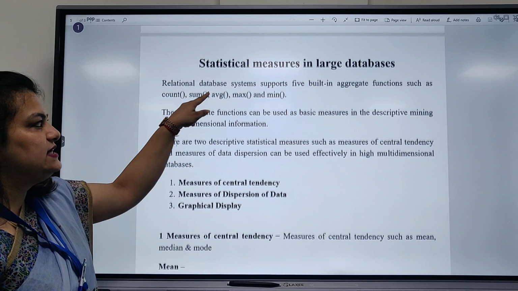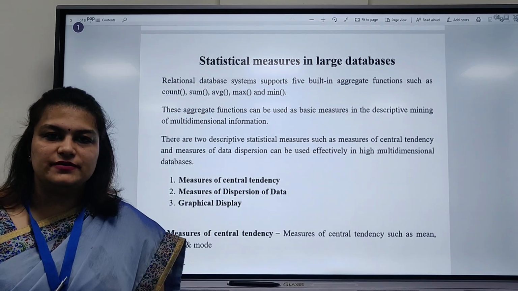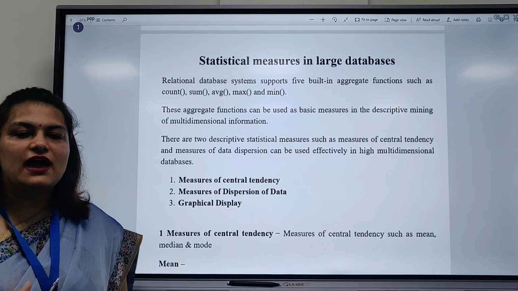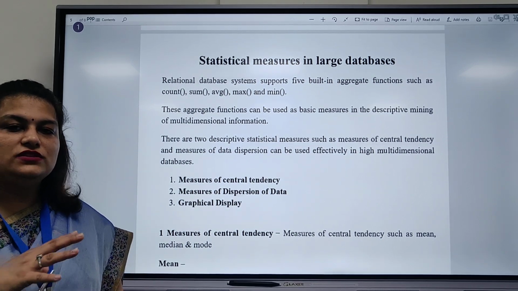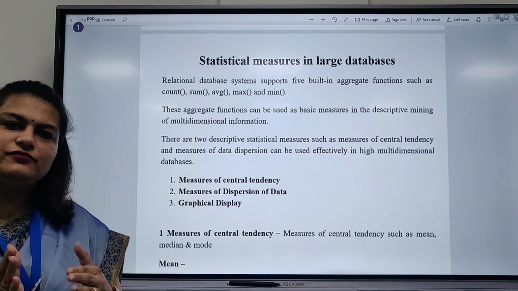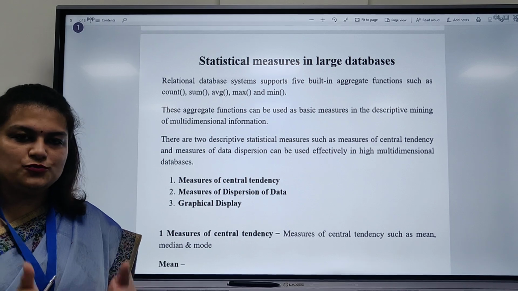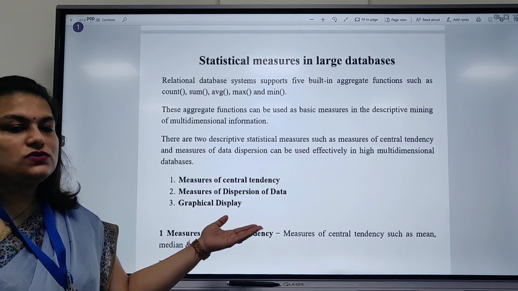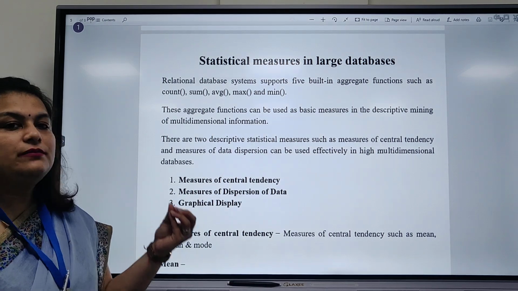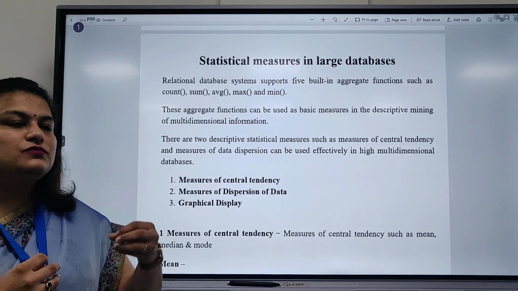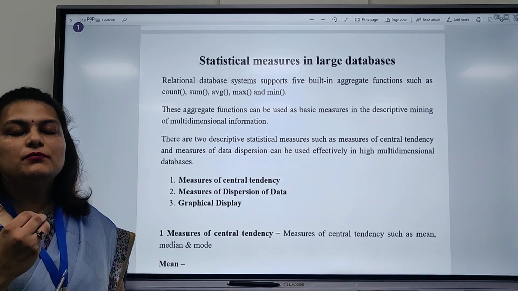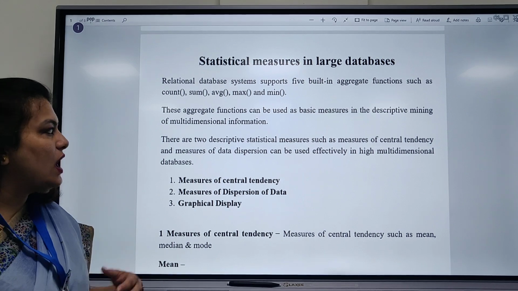Now we will see the statistical measures in larger databases. When we talk about statistics, we have the mathematical or the graphical version in our mind. Similarly, we are correct here also. In a larger database at the warehouse part, we have to find out the statistics from that particular data. We need to make certain statistics. So how are we making them?